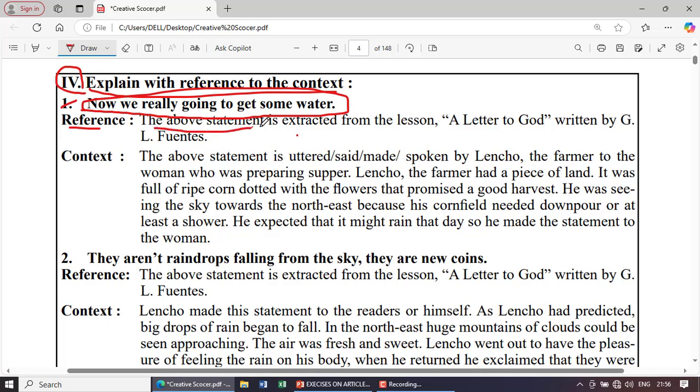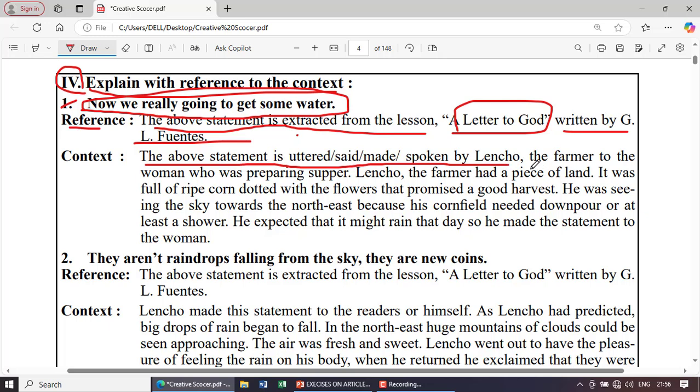Reference: the above statement is extracted from the lesson A Letter to God written by G.L. Fuentes. Context: the above statement is said by Lencho, the farmer, to the woman who was preparing supper. Lencho, the farmer, had a piece of land.